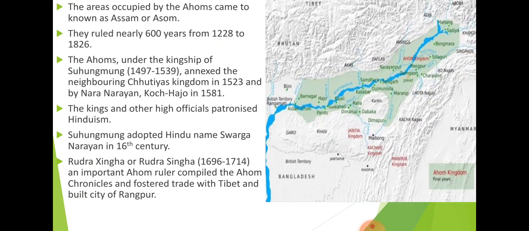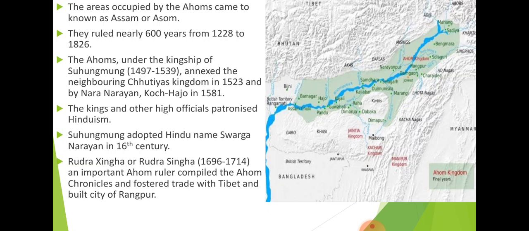In the continuity of that, they also conquered several neighboring kingdoms to expand their empire and get more territory. The king and the other high officials patronized Hinduism.